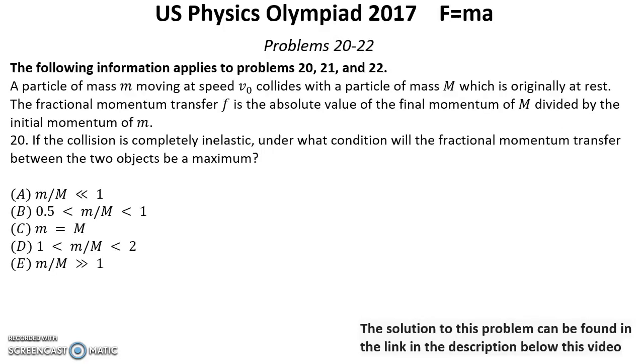Problems number 20 to 22. The following information applies to problems 20, 21 and 22. A particle of mass m moving at the speed v0 collides with a particle of mass M, which is originally at rest. The fractional momentum transfer F is the absolute value of the final momentum of M divided by the initial momentum of m.